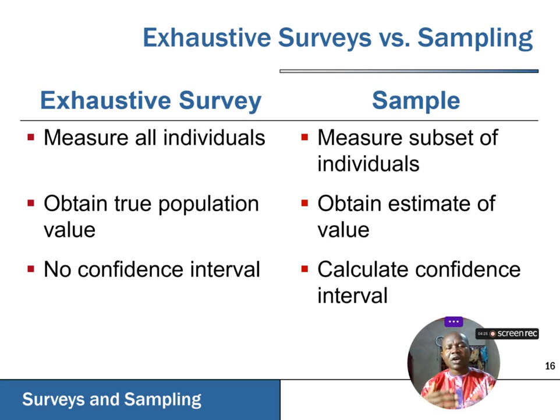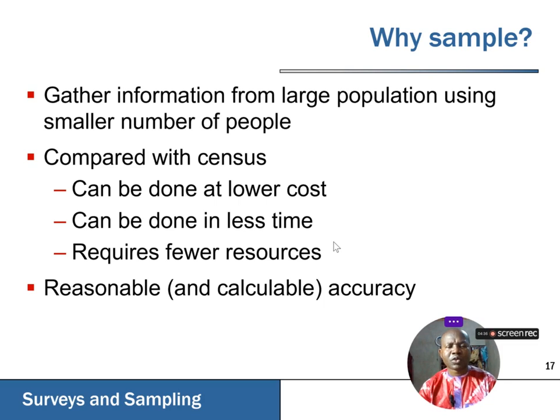We cannot absolutely guarantee that what we have is 100% correct because we are dealing with a sample obtained from a population. So the question again is, why do we sample? Number one, we are gathering information from the larger population using a smaller number of people, and then we want to use it to draw inference about the entire population.